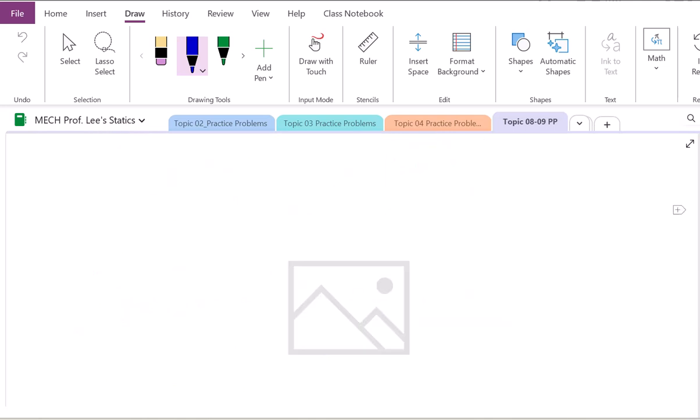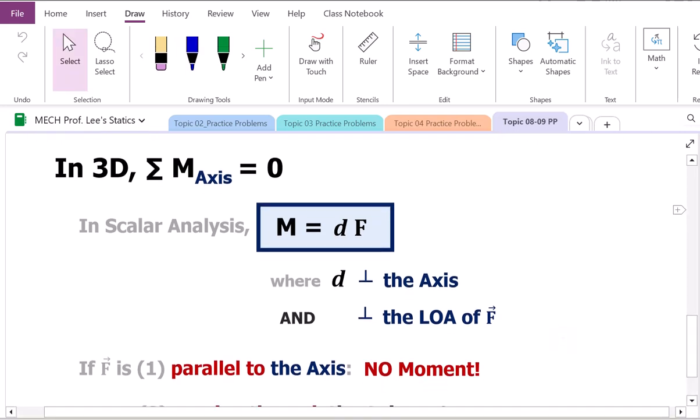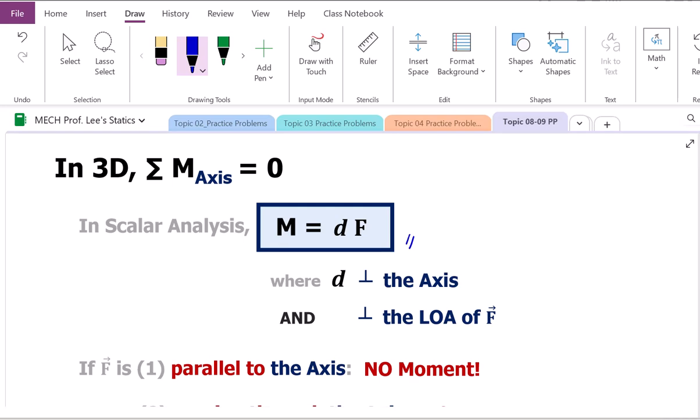It's a good time to review how to calculate moment about axis in 3D using scalar analysis. So in scalar analysis, we're going to find the magnitude using this formula. Moment will be found by moment arm times absolute value of the force. In 3D, what was the moment arm? Moment arm is a perpendicular distance to the axis we're considering, but also simultaneously perpendicular to the line of action